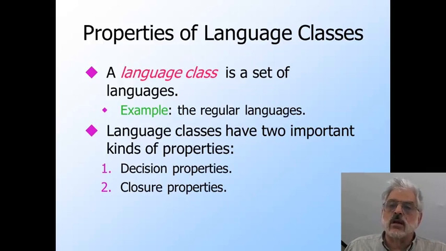When we investigate a class of languages, there are two important issues. The first is decision properties. We shall see that there are many questions we might like to ask about a language, or rather its representation, such as whether it is empty, finite, or infinite. It is good to know there are algorithms to answer such questions, at least for the regular languages. Unfortunately, as we meet larger classes of languages, we find that in general, the larger the class of languages, the less likely there is to be an algorithm to answer a question about languages in that class.